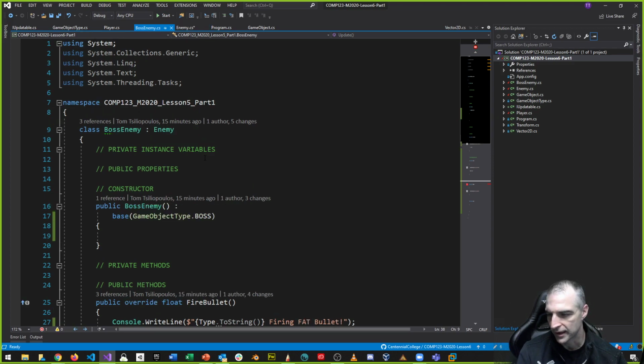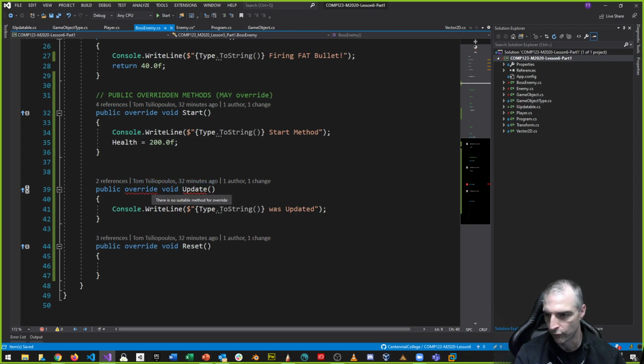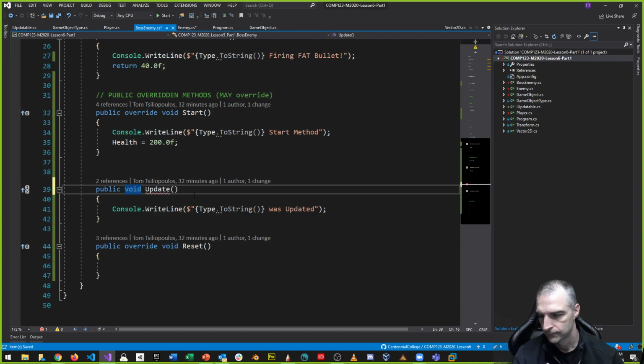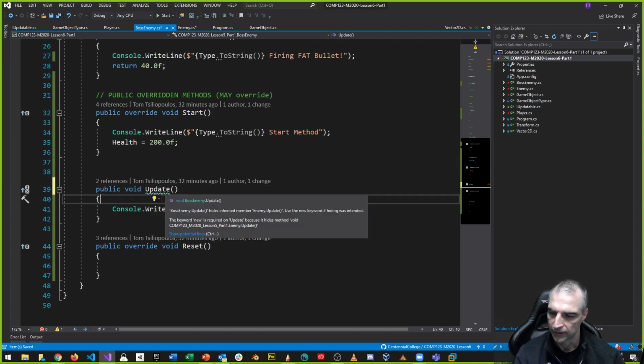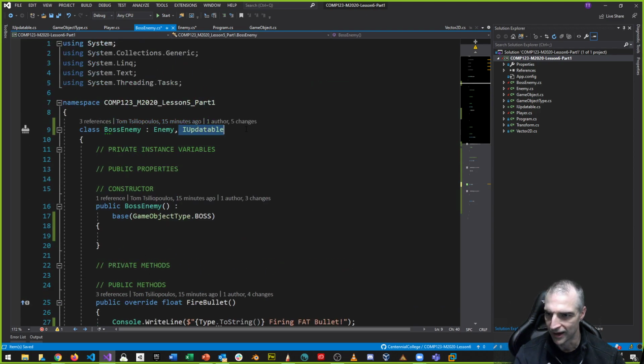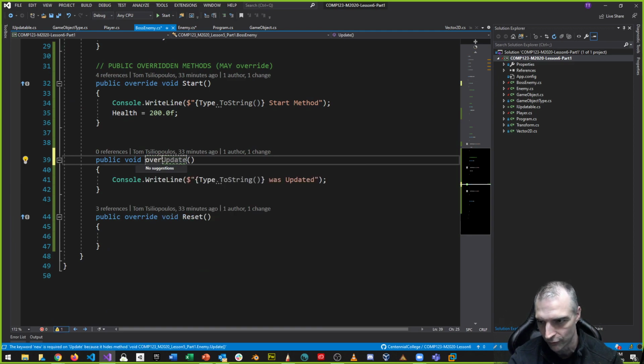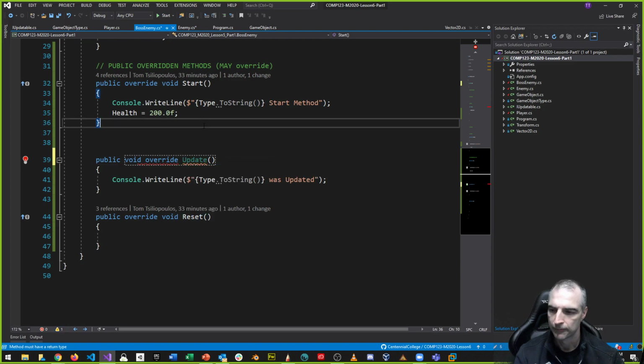So going back to boss enemy now, boss enemy is also updatable. So I can say iUpdatable, right? And again, I can't use the override keyword with an interface. If that makes sense. Now, one thing to note is that because boss enemy derives from enemy, I don't have to do this iUpdatable thing because it's already updatable, because enemy is an updatable object. Therefore I should use the override keyword. Override should be first.